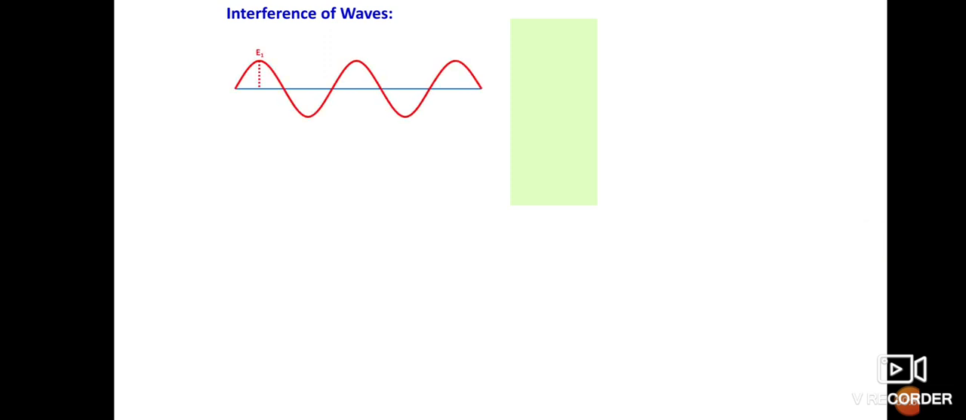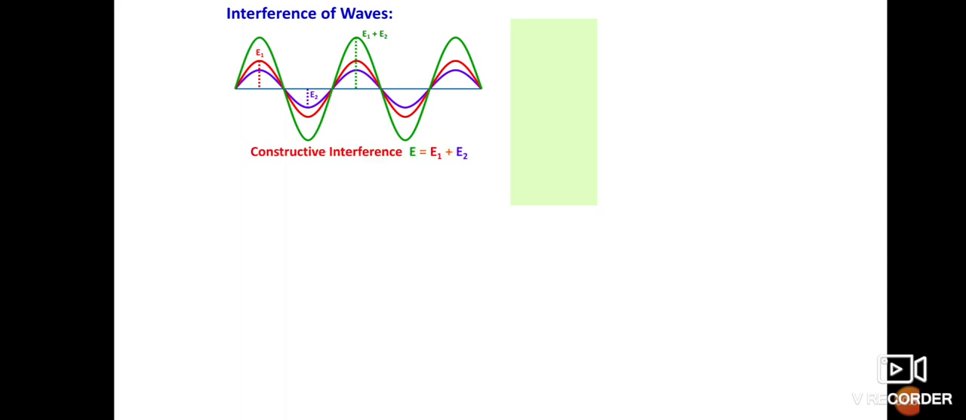This is the one wave. Now it's another wave which is superimposed or coincides, and we get the resultant wave. This is the constructive interference. How will we see? Here the wave which is in red color, and there is another wave which is in the blue color. These two waves coincide with each other. Now we know the definition of constructive interference.